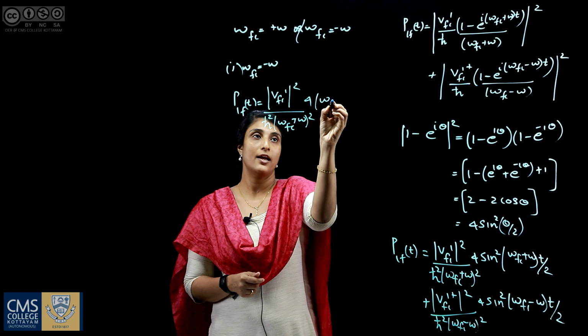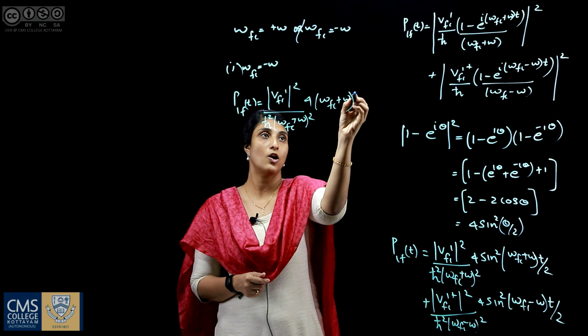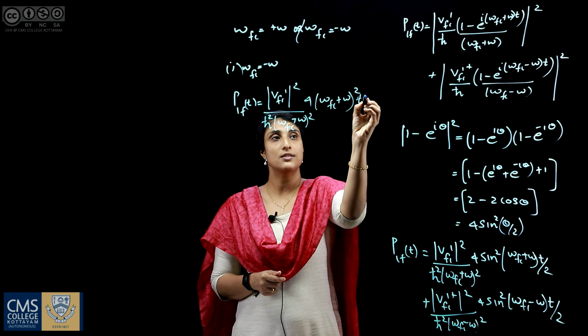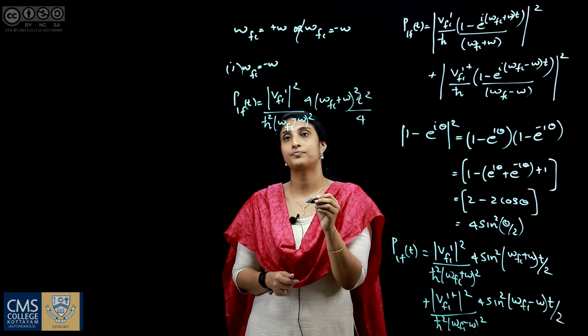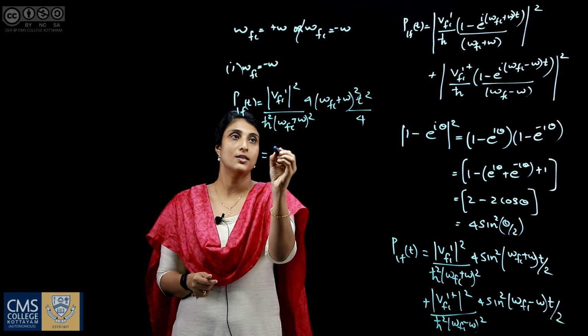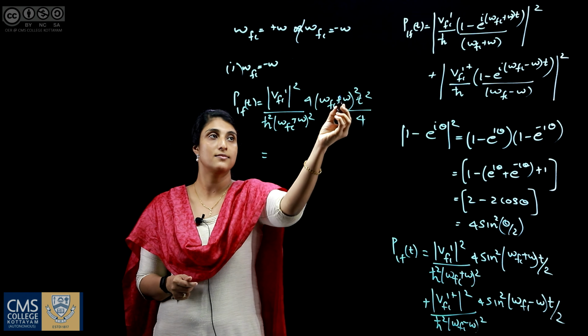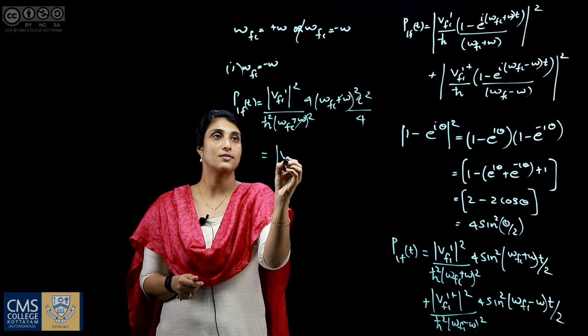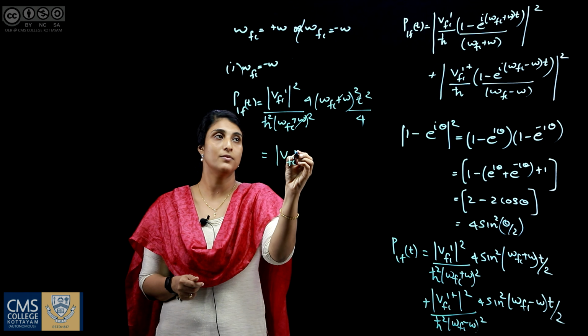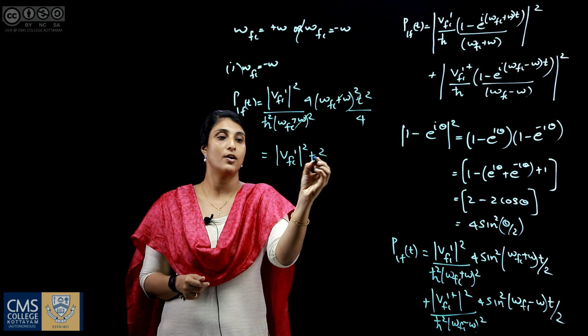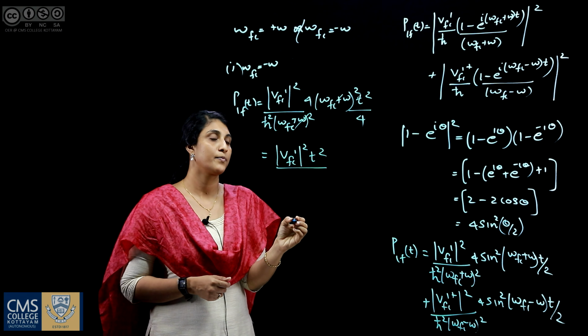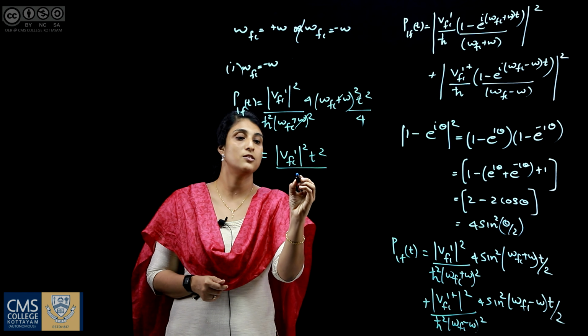So it is (omega fi plus omega) the whole square into t square by 4. So we got these two terms cancelled, and we got modulus of V fi prime square into t square by h bar square.